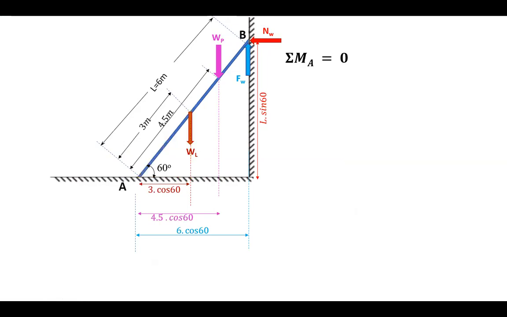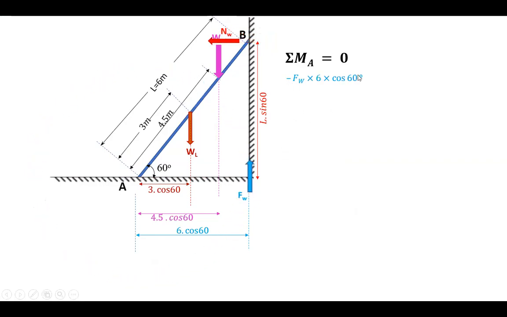Now we can find the moments due to each force individually. Let's consider Fw first. We can transfer the force along its line of action, according to the principle of transmissibility of force. So Fw has been transferred from here to here, and the resultant effect will not change. You can see the perpendicular distance will be 6 cos 60, and it produces an anti-clockwise moment. Therefore Fw into 6 cos 60, and it's negative.